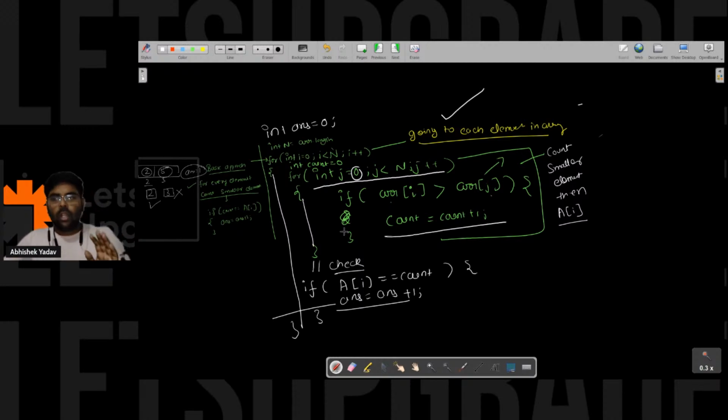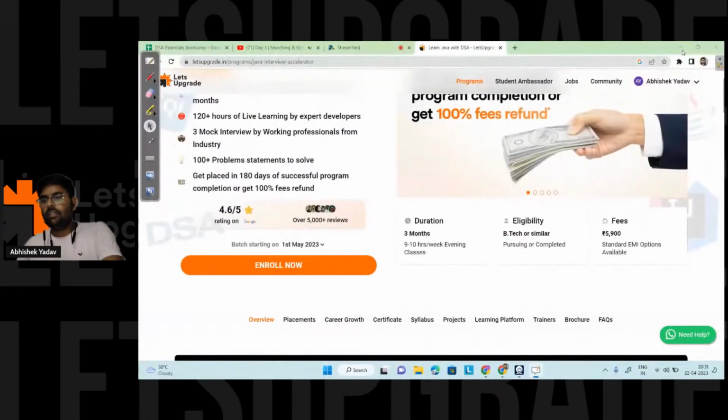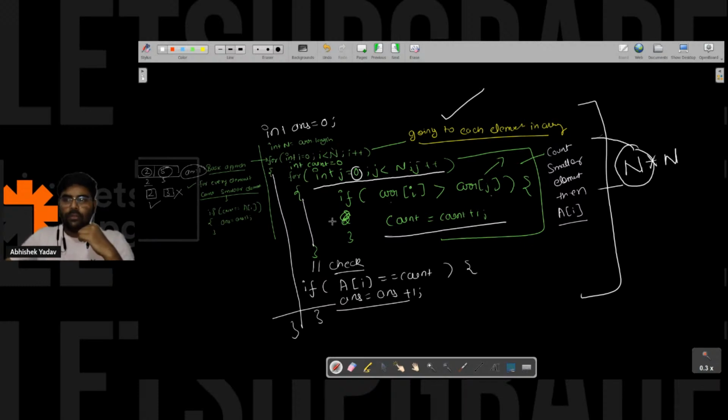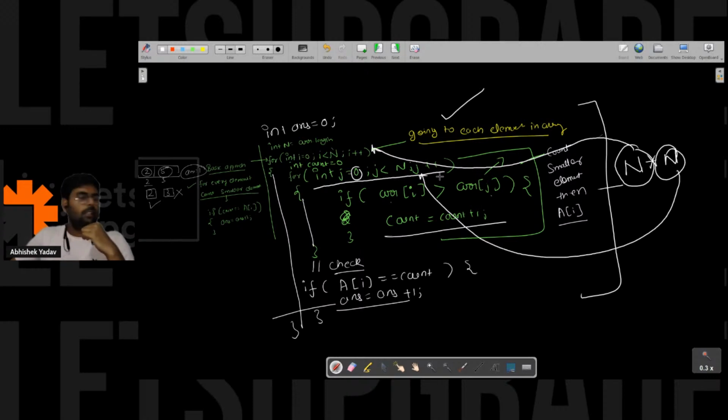If it is clear, what will be the time complexity of this program? Please write in the chat, guys. What will be the time complexity of this program? Correct. It is n square, right? N into n. This n is for the outer for loop, and this n is for the inner for loop. So that's why it is n into n.